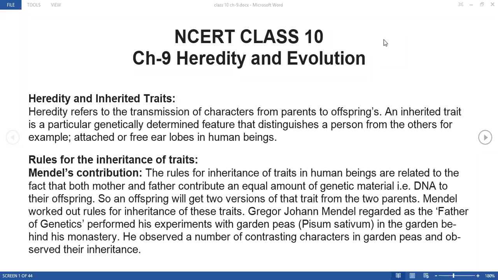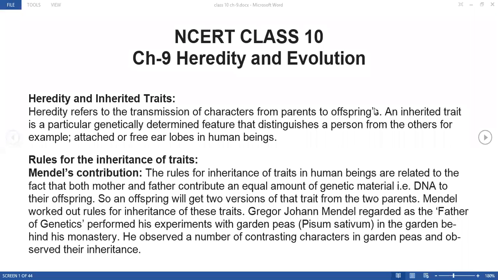That is what you are talking about, the heredity which is transmitted from one generation to the next generation, that is from the parents to the offsprings. So that is nothing but the heredity. The characters which are present in the parents are being transmitted from the parents' body to the offspring's body. Offspring is nothing but the babies, right? So heredity is the transmission of the characters from parents to offsprings, and that is known as heredity.